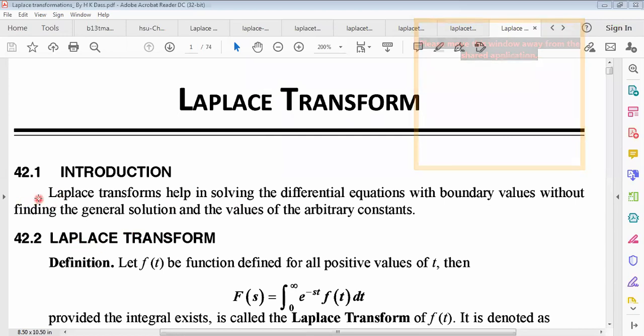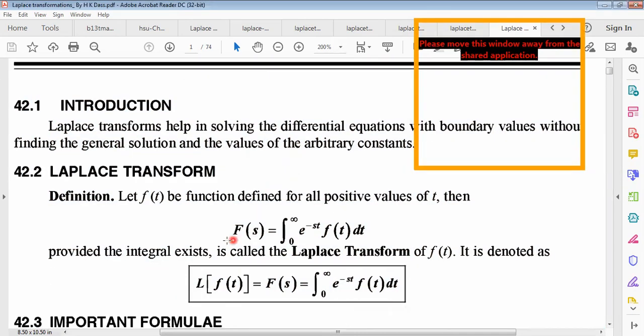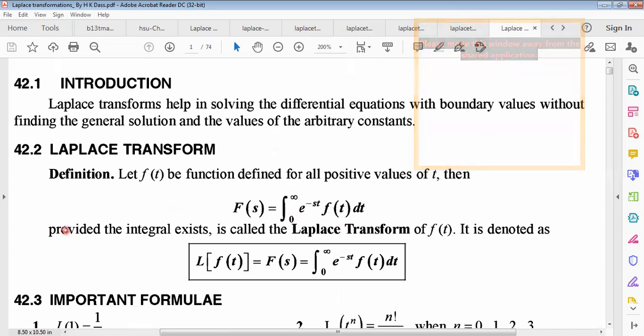So we use Laplace transformation. This Laplace transformation helps in solving the differential equations with boundary values without finding the general solution and the values of the arbitrary constant. The main aim to use this transformation in engineering is this. So we must know about the definition. Laplace transformation of f of t can be written as f of s equals to 0 to infinity e to the power minus st f of t dt, and the provided integral exists.